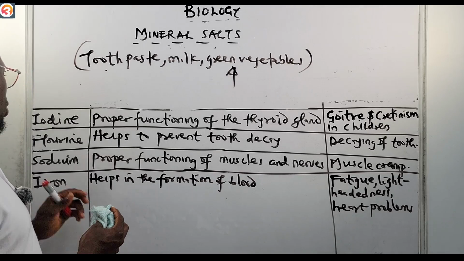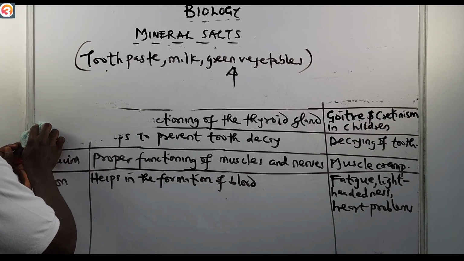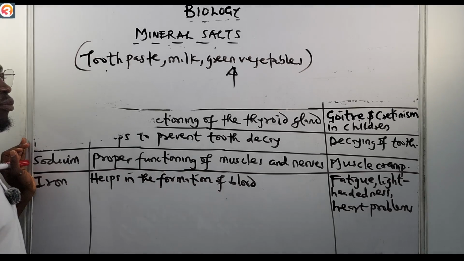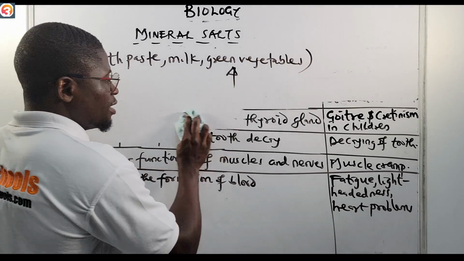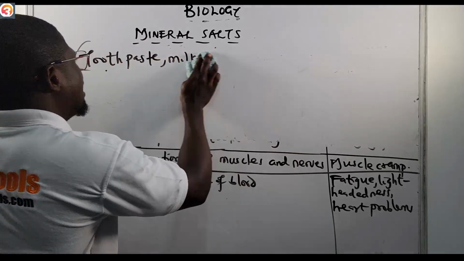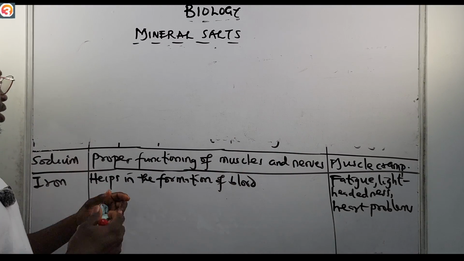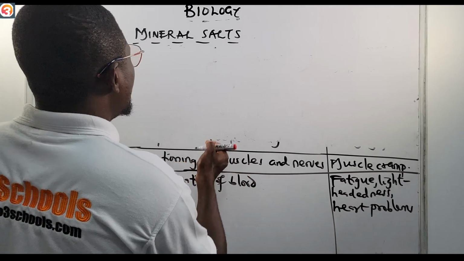Now, that will take us to sodium. Sodium helps in the proper functioning of muscles and nerves. Sodium helps in the proper functioning of muscles and nerves. And what are the sources? Where can we get sodium from?